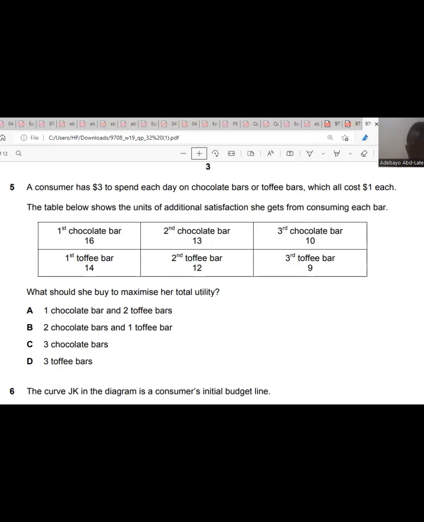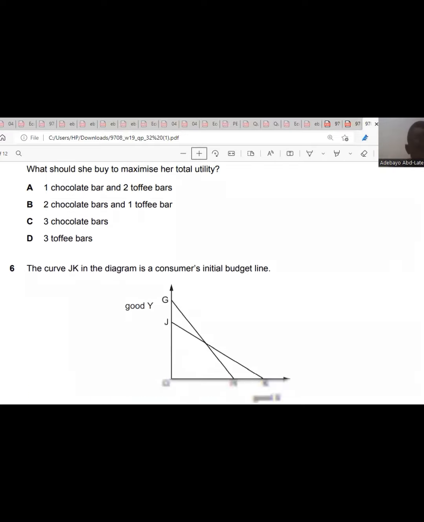For the second one is 13:12, that is 1. The third one is 10:9, which is 1. So it is 2:1. So it is about 2:1. So that means the answer is B, 2 chocolate bars and 1 toffee bar.